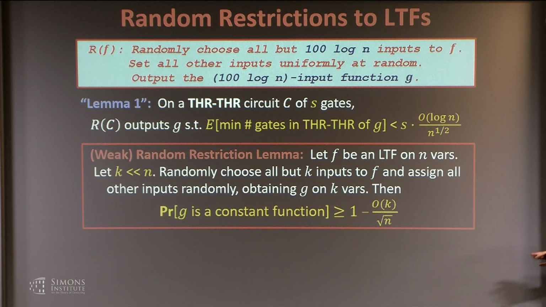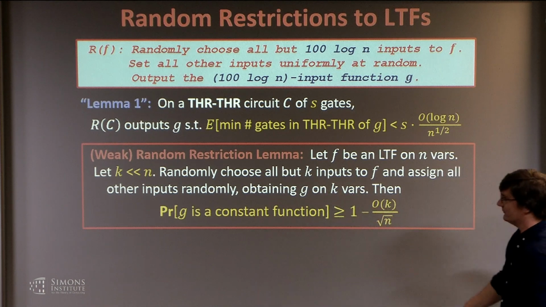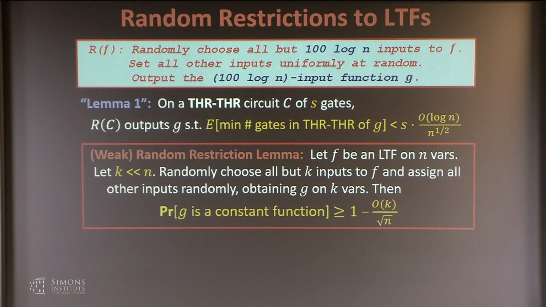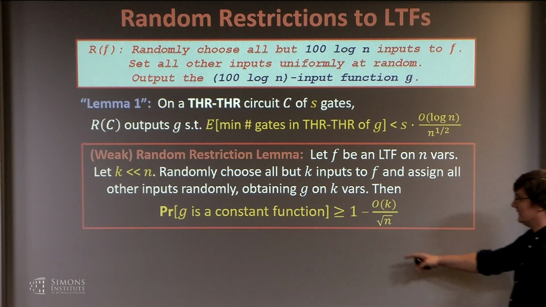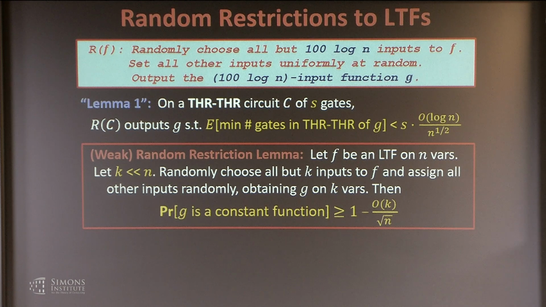Okay, so if we randomly choose all but k inputs to f and assign all the other inputs randomly, this process outputs some g on k variables. The probability that g is a constant function on these remaining k variables is actually somewhat high. It's at least 1 minus order k divided by the square root of n. Okay? So this is kind of the key to thinking about this.